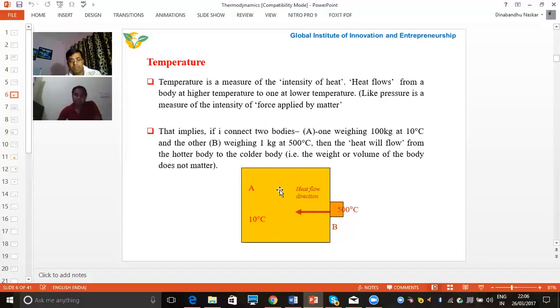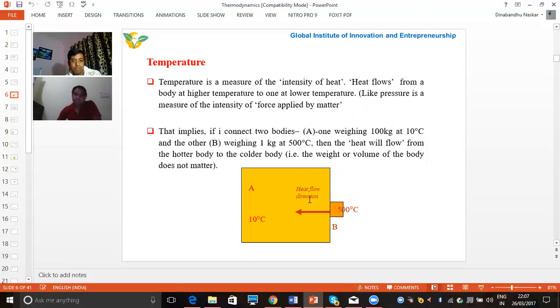But the temperature of block A, the one with higher mass, is 10 degrees centigrade, while the temperature of the small block is 500 degrees centigrade. Due to the higher temperature of block B, the smaller block, the direction of heat flow is from the smaller block to the bigger block. So we can say that heat transfer does not depend on the matter. It depends upon the amount of heat content.